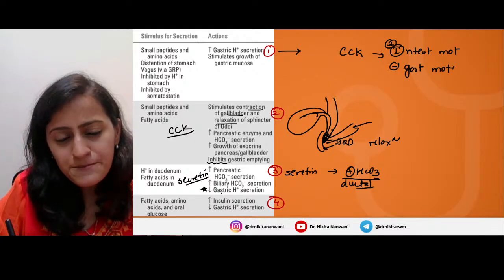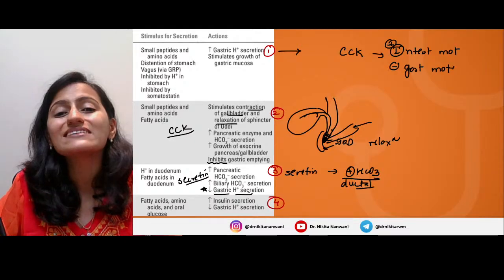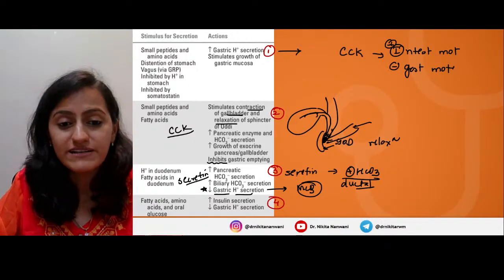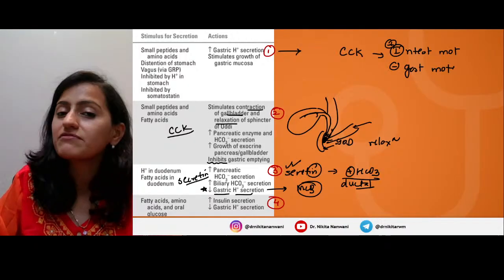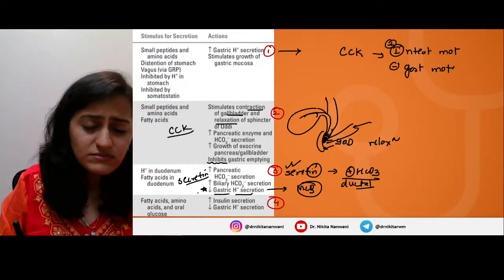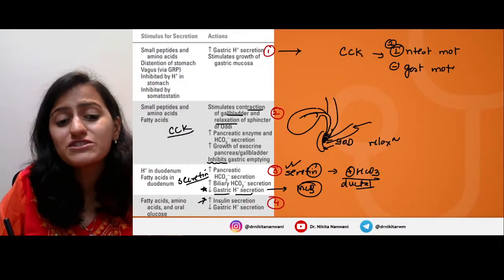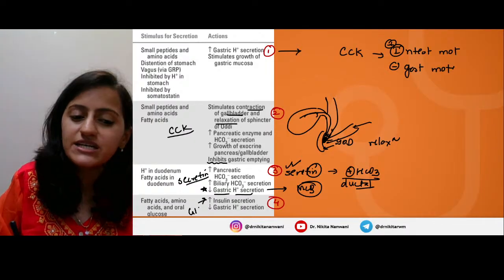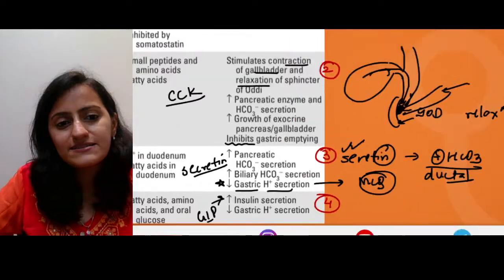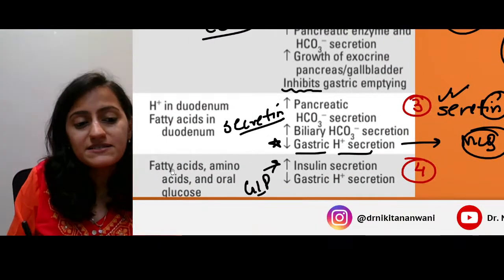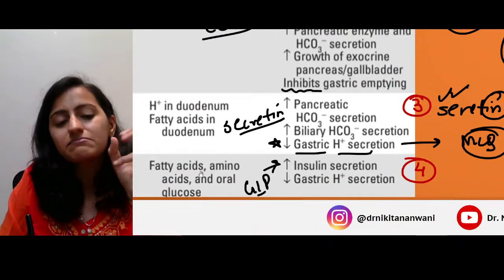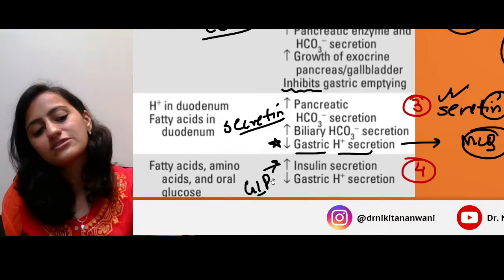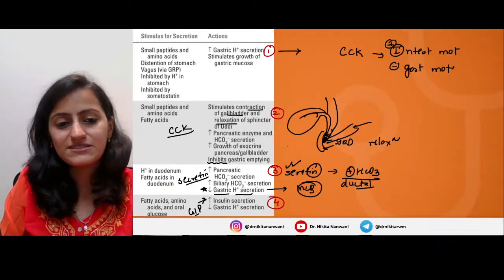And look at this one. It decreases the gastric acid secretion, the MCQ that we had already solved. Secretin, in the stomach everything is inhibited. And the last one, which increases the insulin secretion, that is GIP, right? You can see that in this table. This GIP can be stimulated by fatty acids, amino acids, and even glucose. Everything can stimulate the GIP, right? The insulin release, that is GIP.